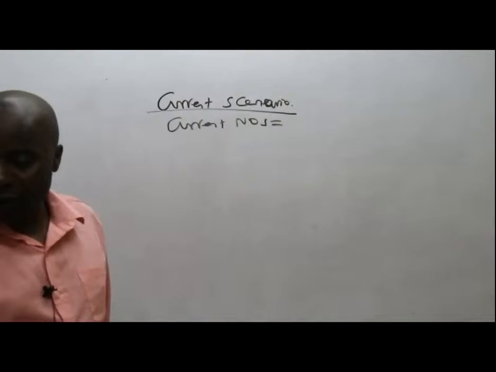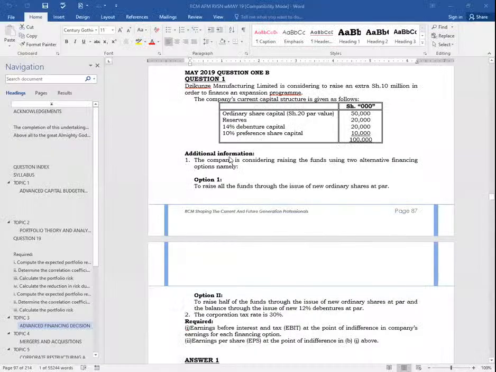What I need to do is take the share capital and divide it by the par value. So share capital is 50,000 divided by a par value of 20. 50,000 divided by 20 gives us what figure? Somebody give us figures here very fast.